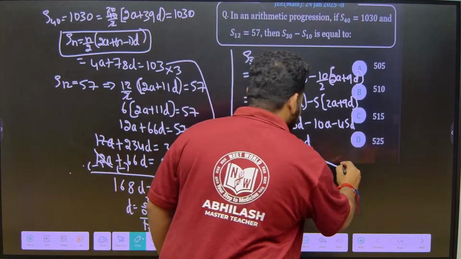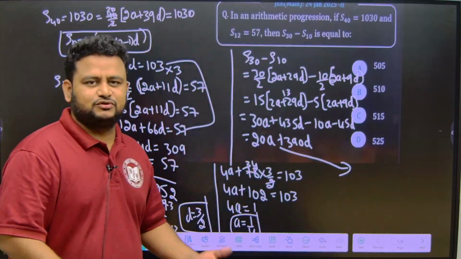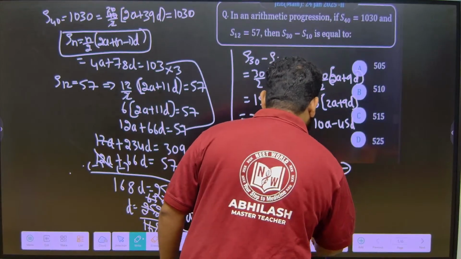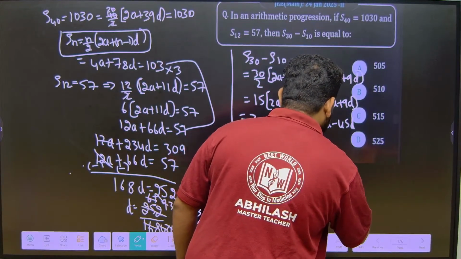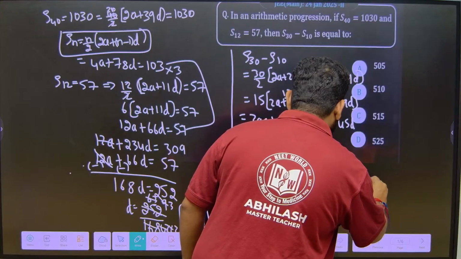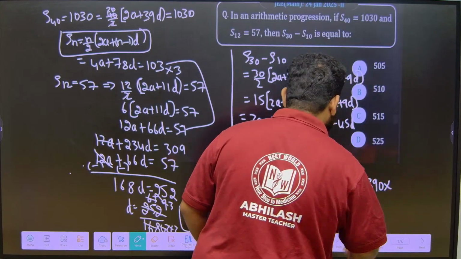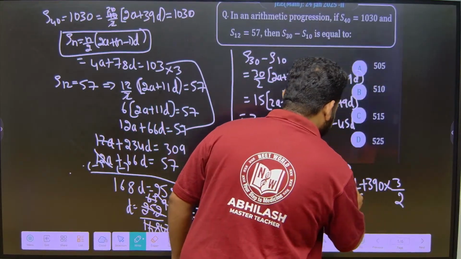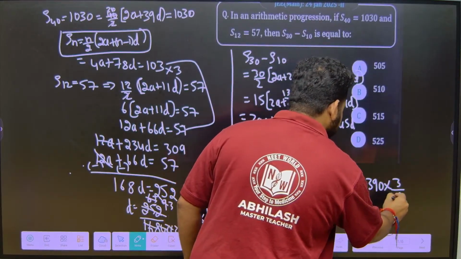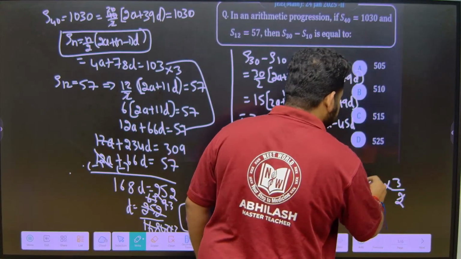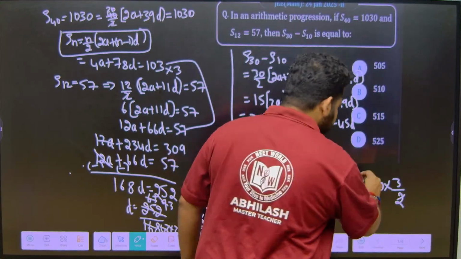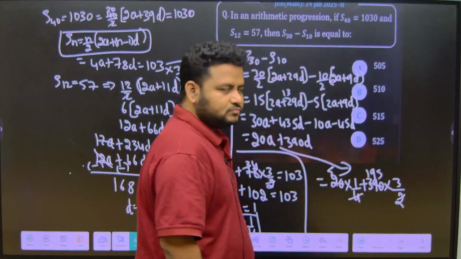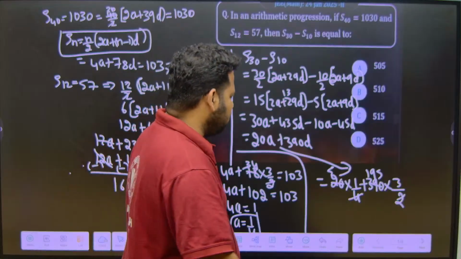Now what do I have to do? I just have to substitute the values. A is 1 by 4, so this will give us 20 into 1 by 4 plus 390 into d, which is 3 by 2. So 4 fives are 20, 20 into 1 by 4 is 5, and 390 into 3 by 2 is 195 times 3.